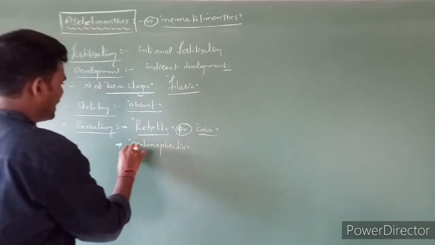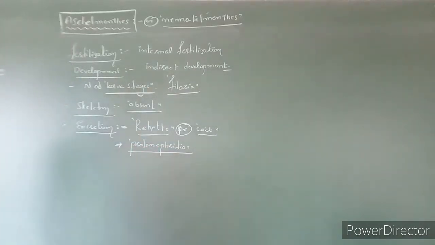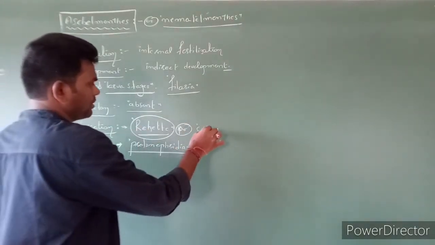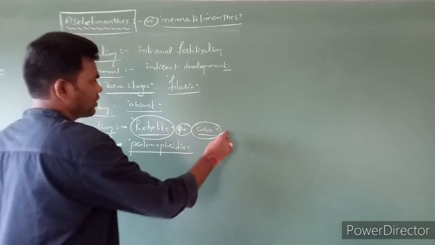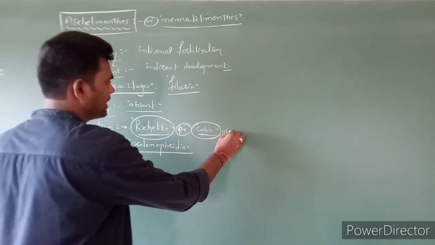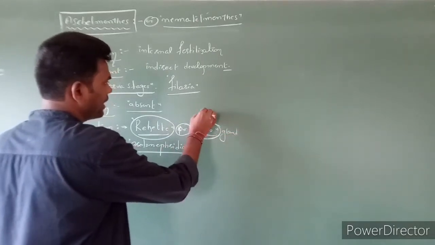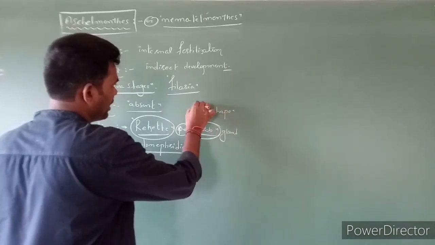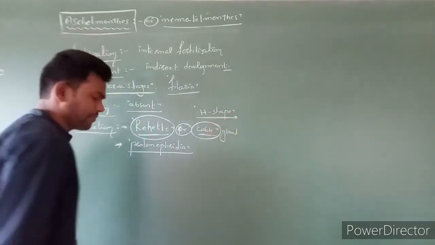Here the cells are nothing but Cobb glands, which are H-shaped in structure.